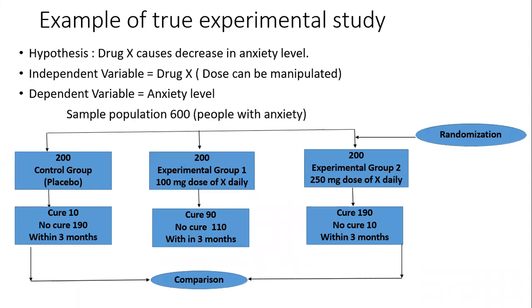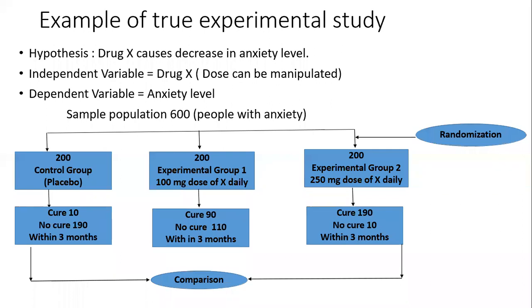Now, if you look at the example of a true experimental study, the hypothesis is: drug X causes a decrease in anxiety level. So this is the hypothesis we are checking. Here the independent variable is drug X, because we can increase the dose or decrease the dose. Either you can have more tablets or fewer tablets. That is the manipulation, increase or decrease. Now the dependent variable is anxiety level, because we are using the dose. So anxiety level is totally dependent on drug X.